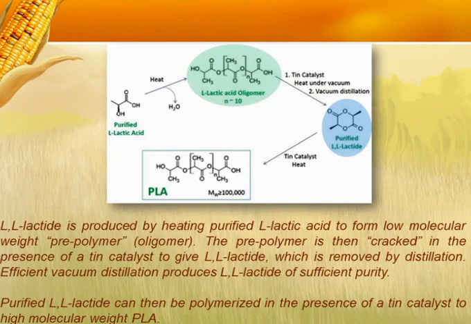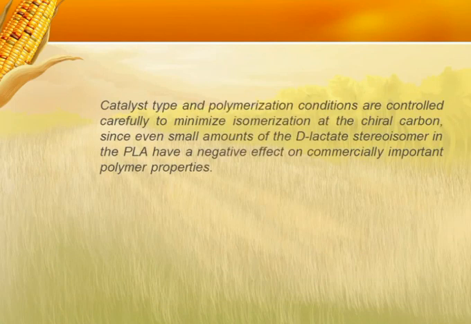Then the L-lactide forms the polymer in the presence of a tin catalyst. It is to be noted that in this process, catalyst type and polymerization conditions are controlled carefully so that isomerization at the chiral carbon takes place as little as possible, because a small amount of D-lactate stereoisomer in the PLA causes a negative effect on the commercially important polymer properties.